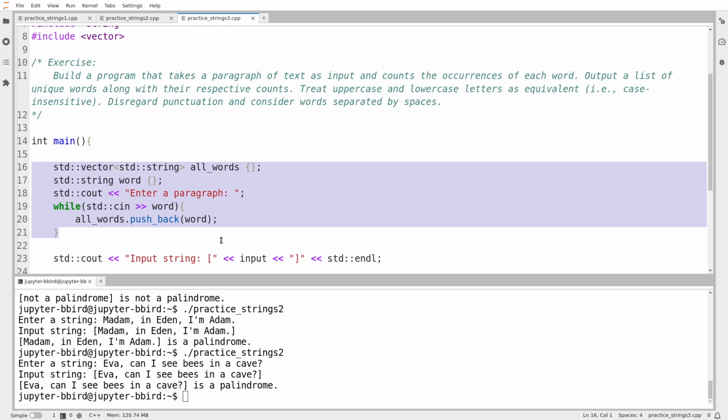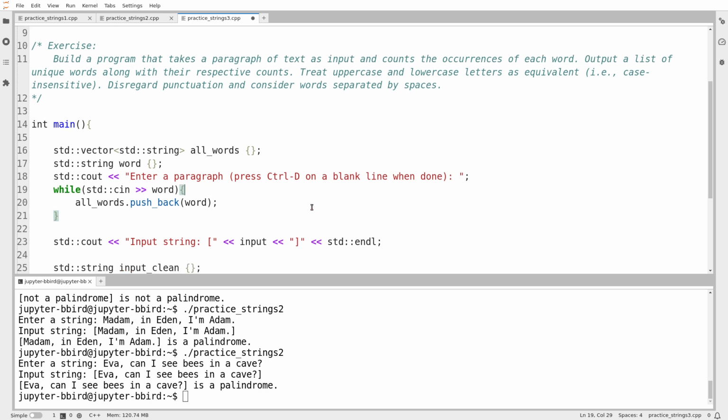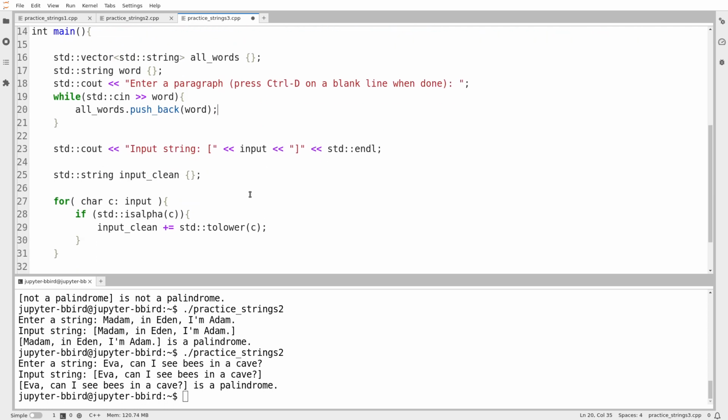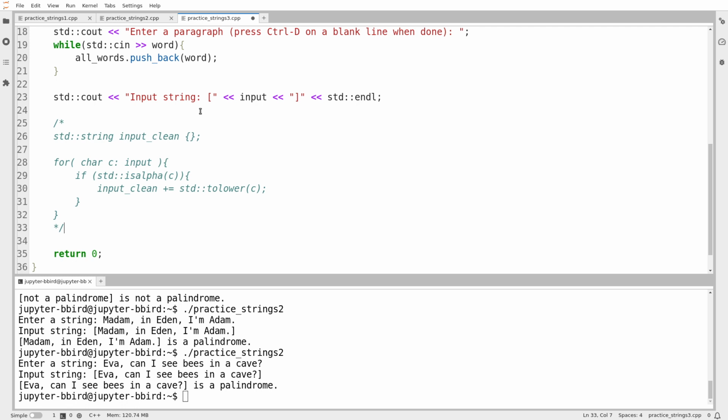So I interpret this to mean that what I just wrote is sufficient to enter a paragraph. I will tell the user, press Control D on a blank line when done. As we know, when you're reading words with this notation, you have to press Control D on a blank line to signal that you're done reading input. All right, now how am I going to do this? I'm going to put this code in a comment. I want to just show off what I've ended up reading.